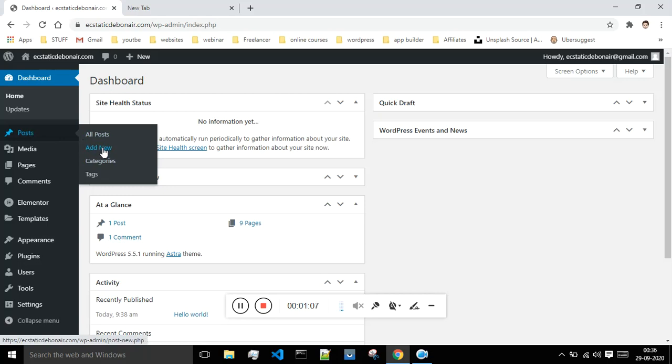The next option we have is the media option. Whatever media your website has, like images and videos, you will find all that media over here. If you want, you can even edit it.